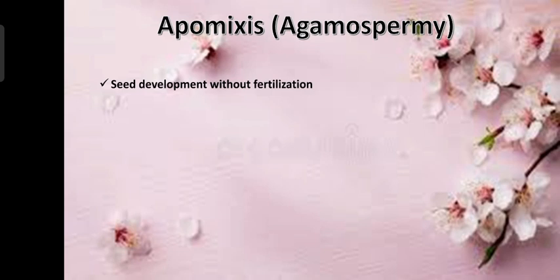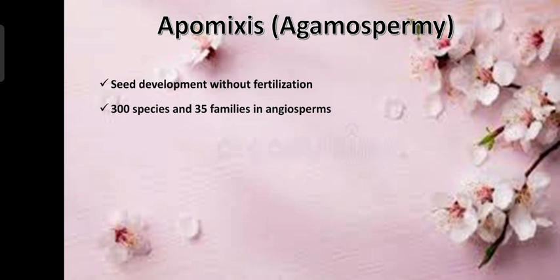So apomixis means the process of production of the seed without fertilization, and the seed is called an apomictic seed. In angiosperms, over 300 species from more than 35 families are said to be apomictic in nature.